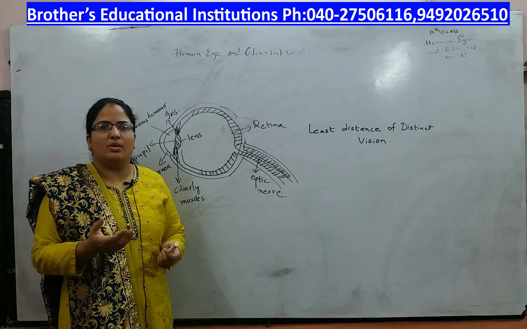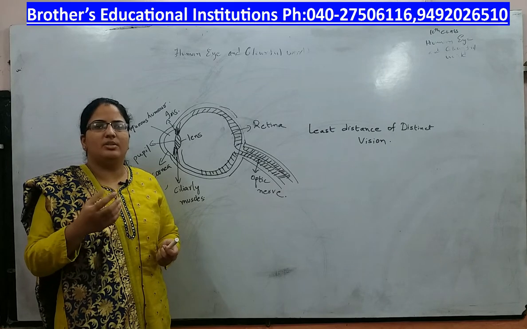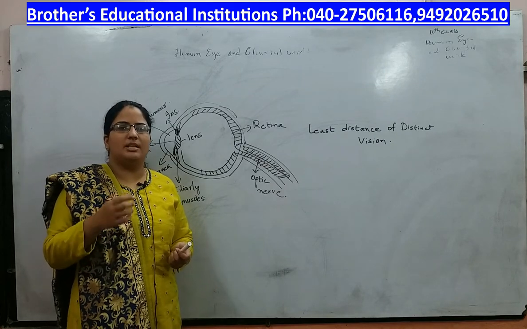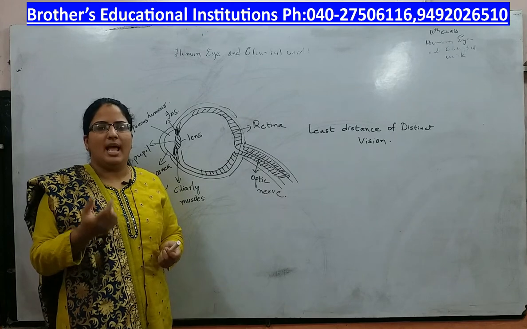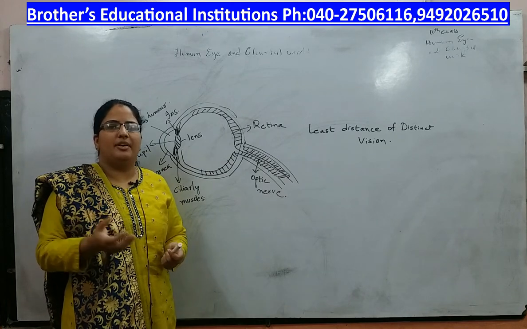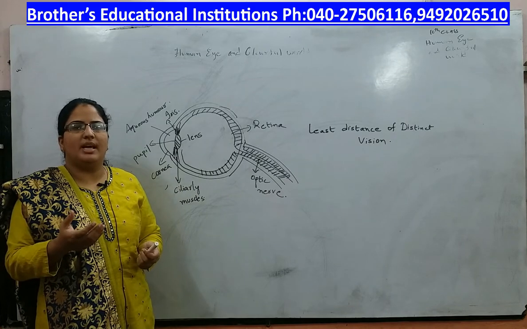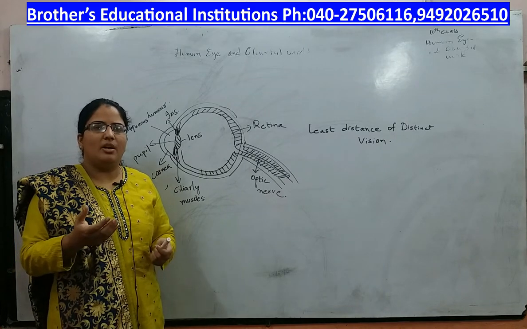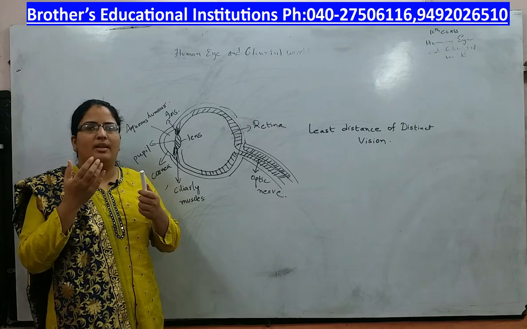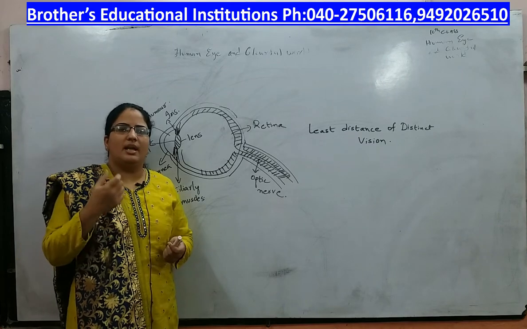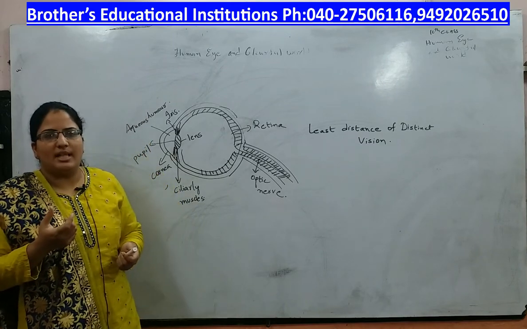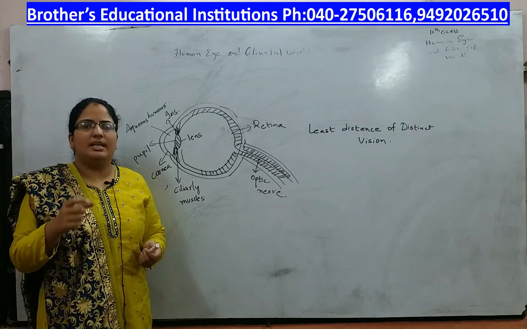What is this distance? Note down this distance for about 5 to 6 people. Ask your friends, measure the distance between the book and the eye for 5 to 6 different people. They need to keep the book at a position where they are comfortable to read. If they bring the book too near to the eye, the eye muscles get strained and they won't be able to read the letters correctly.